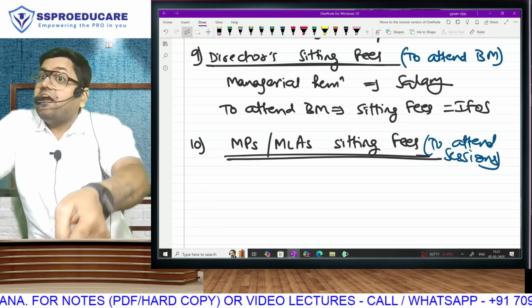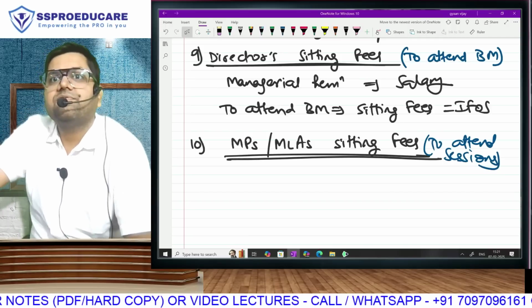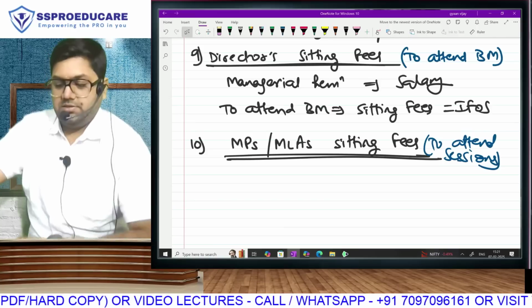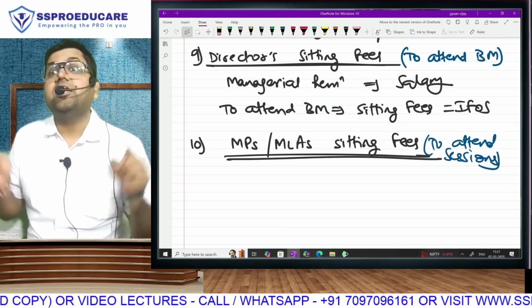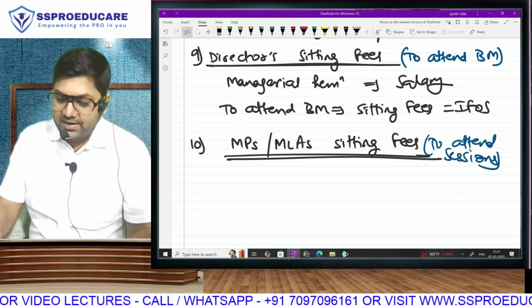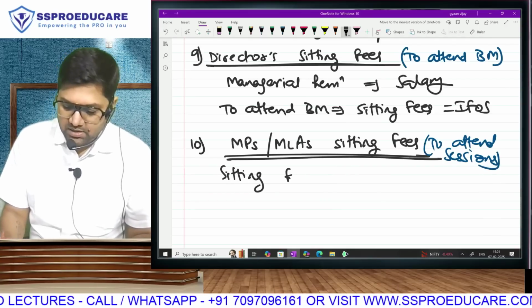When they are attending, can you believe this? They get money for attendance. If a member of parliament or a member of assembly is present in parliament, you get money for attendance. That attendance money, that sitting fees, is going to be taxable under